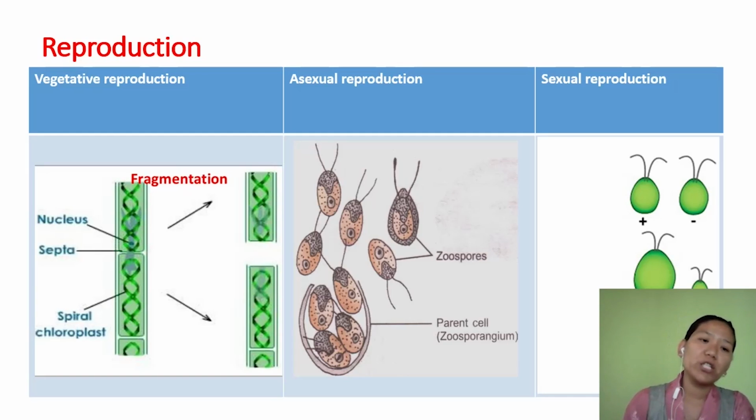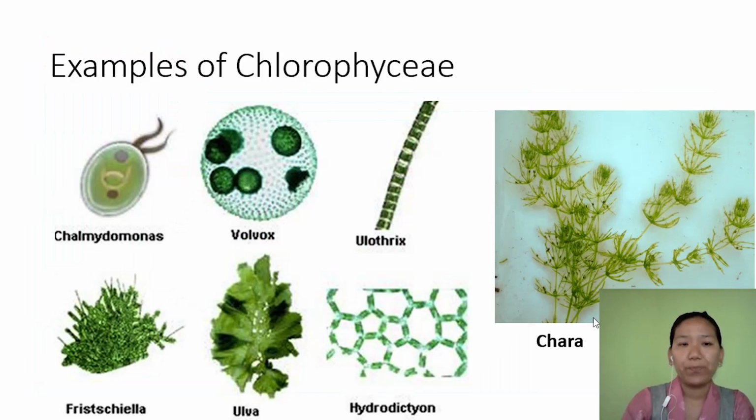So the reproduction in green algae, or chlorophyceae, takes place by fragmentation, that is by vegetative means. Asexual reproduction is by zoospore. Here you can see in the case of zoospore, there are two flagella, and they are produced in a zoosporangium. Sexual reproduction can be isogamous, anisogamous, or oogamous. Some examples of chlorophyceae are Chlamydomonas, Volvox, Ulothrix, Spirogyra, Ulva, Hydrodictyon, and Chara.